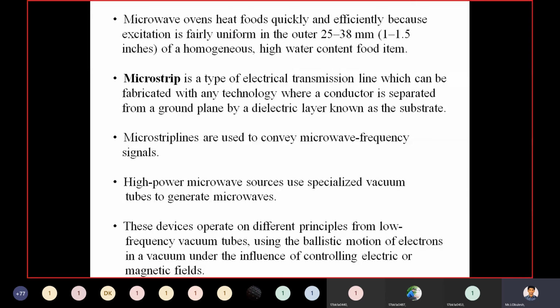Coming to high power microwave sources. The high power microwave sources use specialized vacuum tubes to generate microwaves. These devices operate on different principles from low frequency vacuum tubes, which use the ballistic motion of electrons in a vacuum under the influence of controlling electric or magnetic fields.